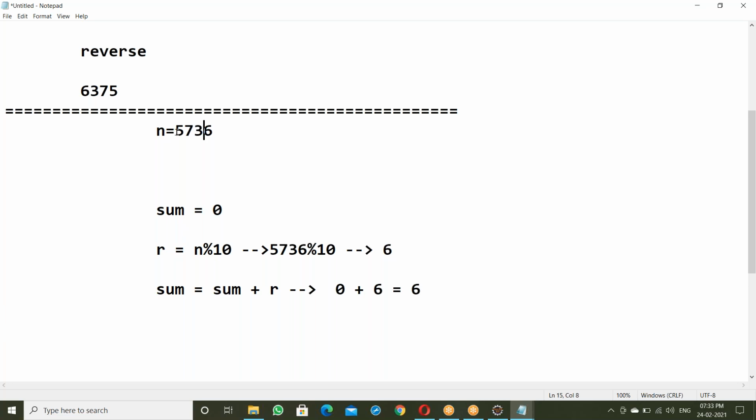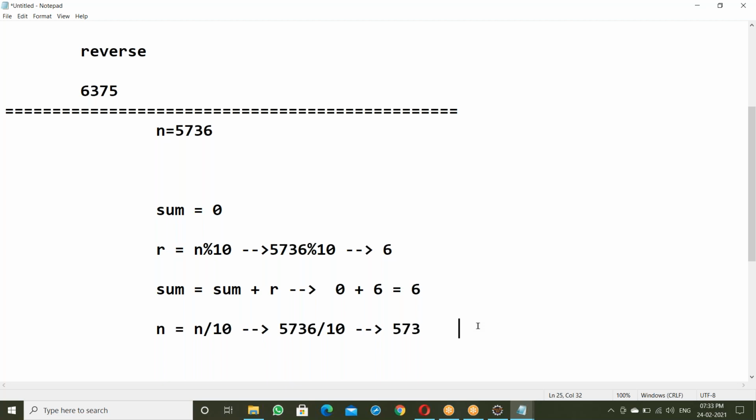Next we should get 3. How to get 3? Make the number 573. So how to make it 573? n equal to n by 10. Divide with 10. 5736 divided by 10 is 573.6. The .6 terminates, because integer by integer result is integer.